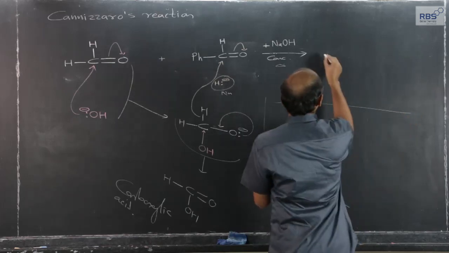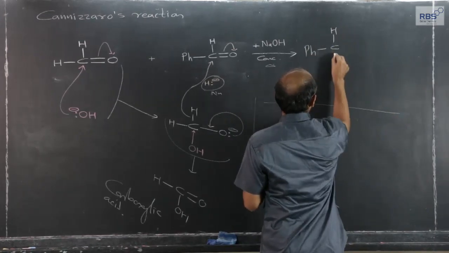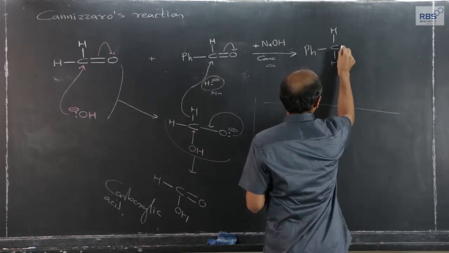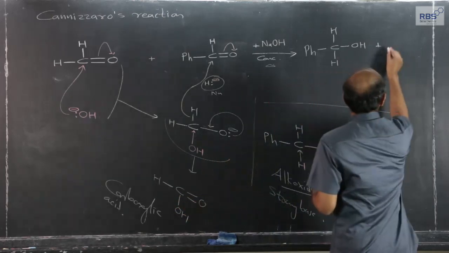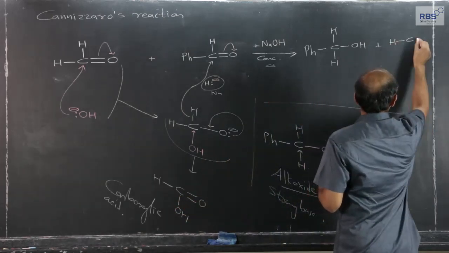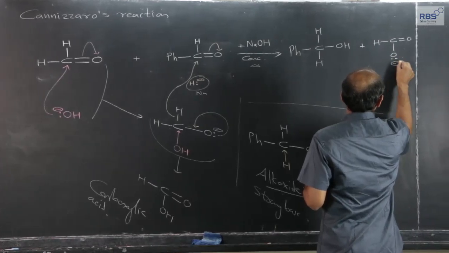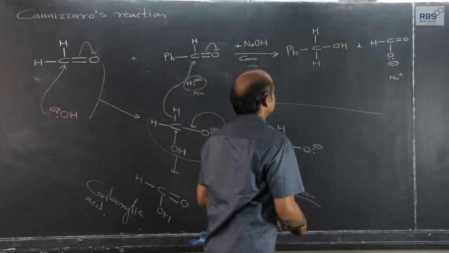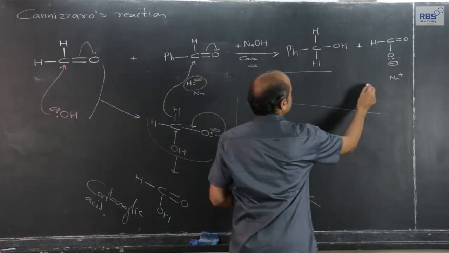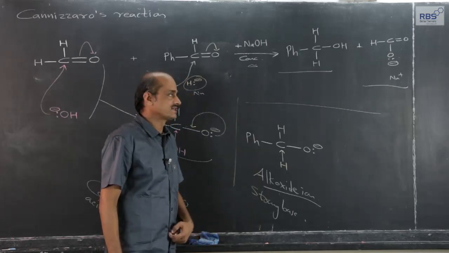So ultimately during this reaction what we get, I can write in short, is this, plus the counter ion Na plus. So this becomes an alcohol and this becomes the salt of the corresponding carboxylic acid.